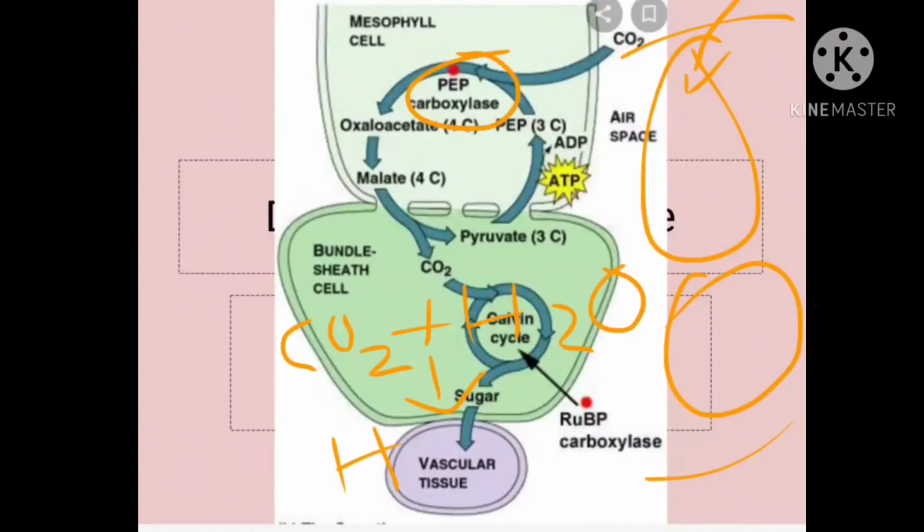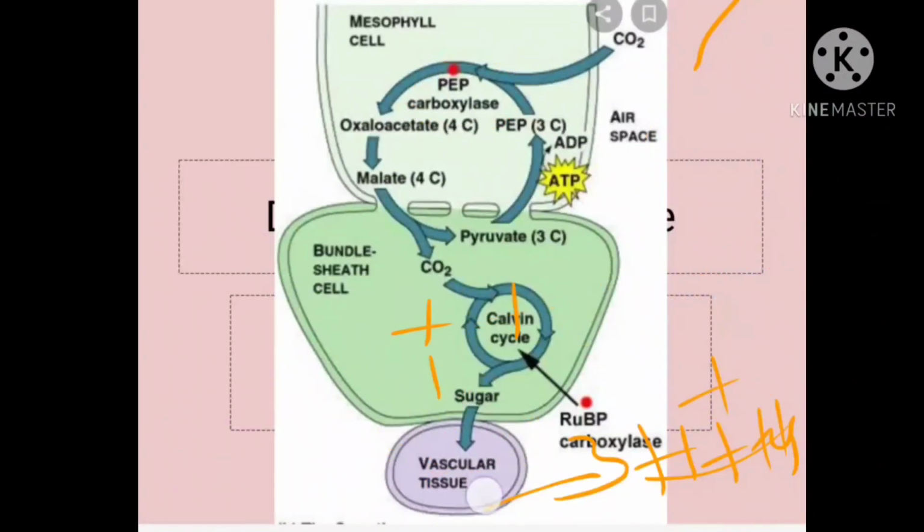Carbonic acid, H2CO3. This compound is immediately dissociated, which means it is broken down into H plus and HCO3 minus. How is it broken down? It is broken down into H plus and HCO3 minus.